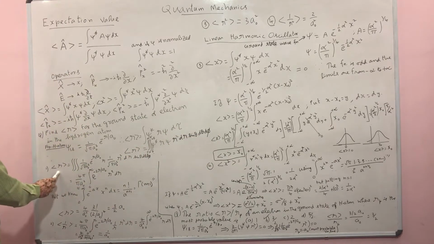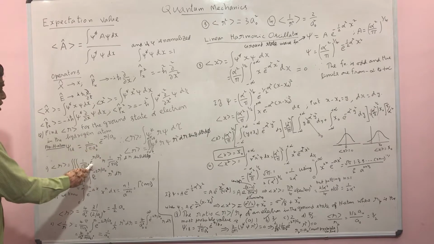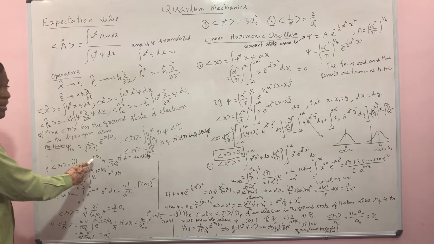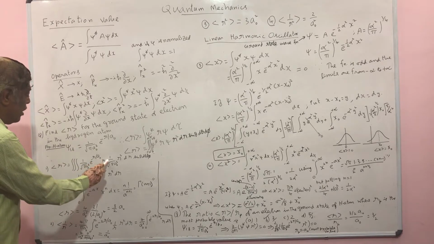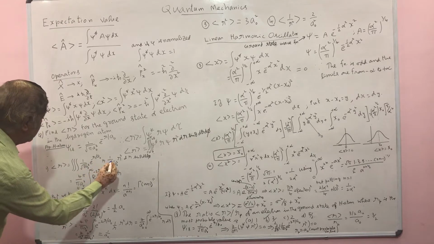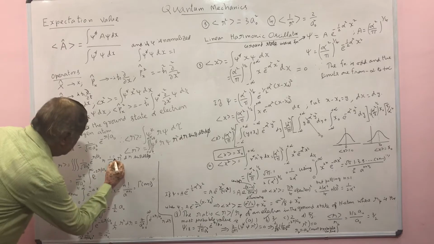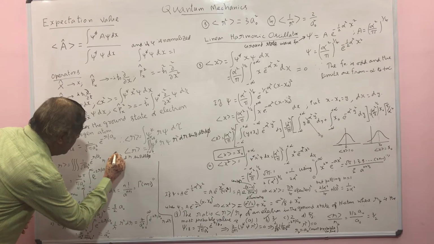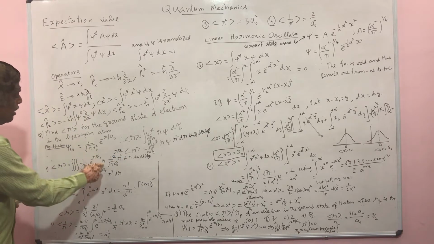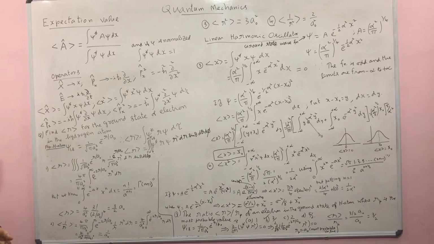The expectation value of R is defined as psi star, and since it is a real function it has the same value, 1 by square root of pi a naught cubed, e power minus r by a naught, then r, then again psi, 1 by the same factor into e power minus r by a naught, with the volume element r square dr sin theta d theta d phi.